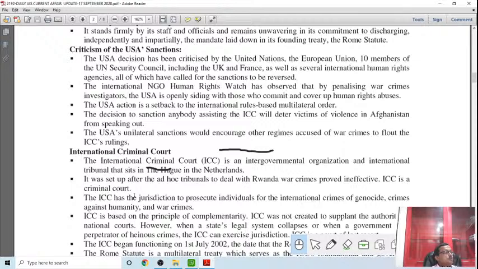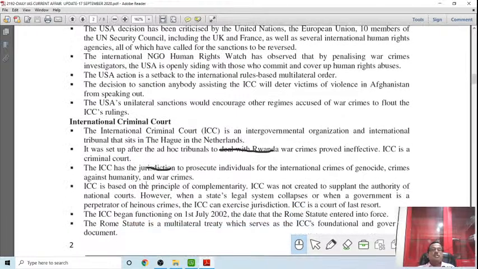Why is America opposing? What is the global reaction? What does the global community say? By doing this, what is going to be the impact on the international scenario or the international criminal justice system? There is some write-up about the ICC, the International Criminal Court. ICC is an intergovernmental organization, an international tribunal that sits at the Hague in Netherlands.